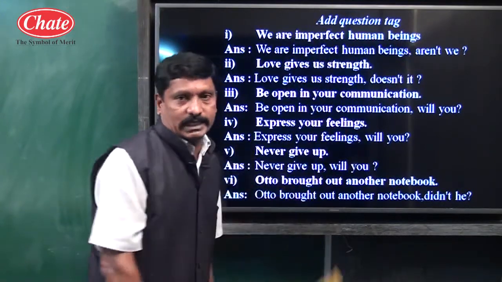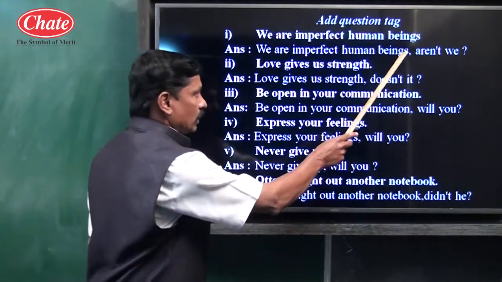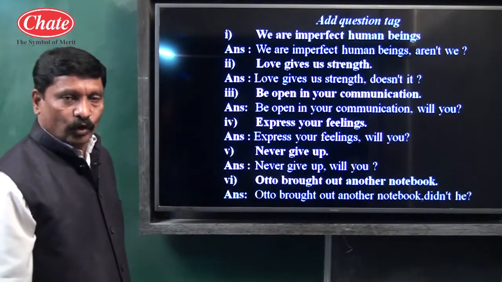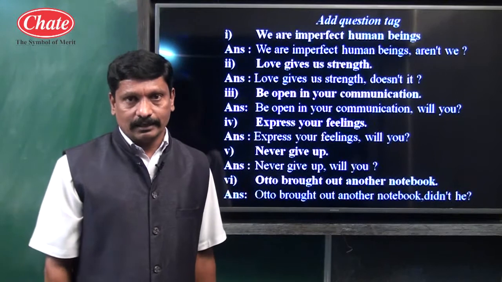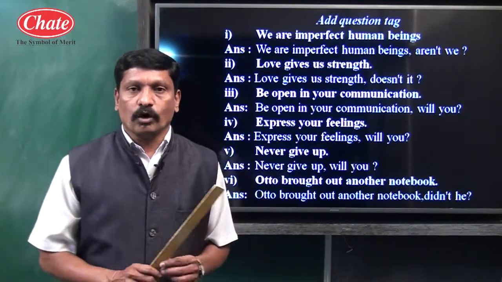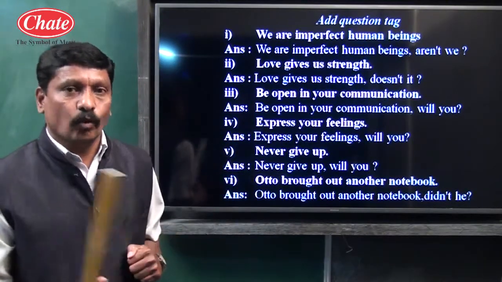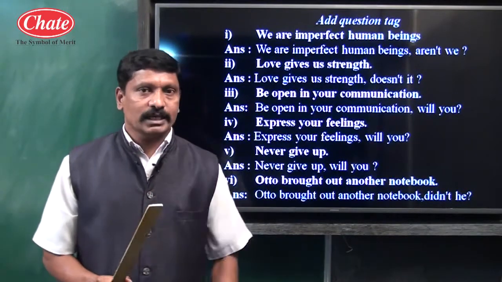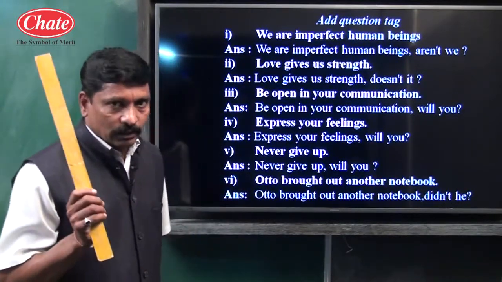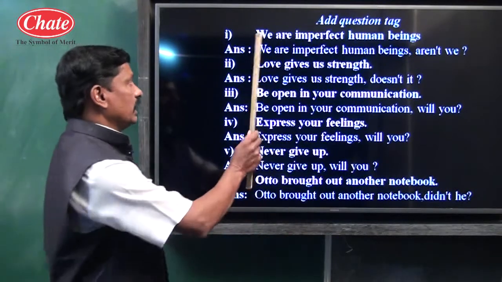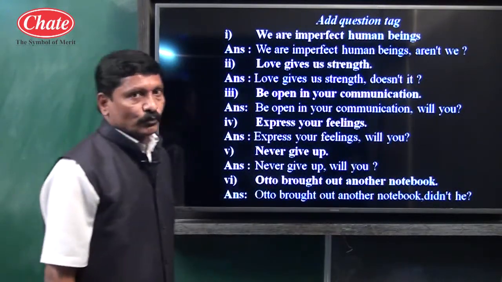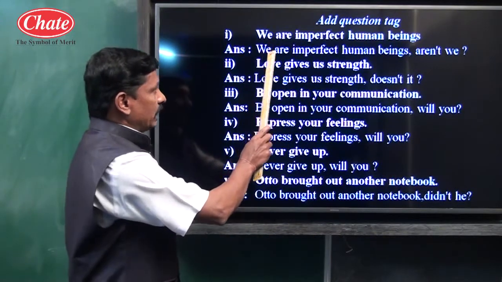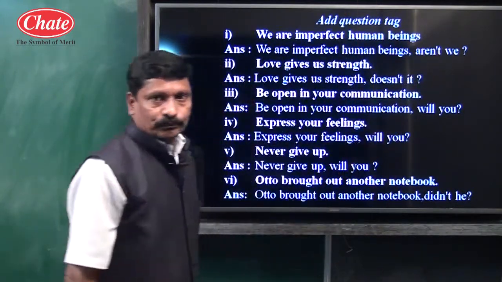Here a comma is given. Don't forget to give a comma. Then for a question tag, three things are needed. I will repeat once again, children. For adding a question tag, three things are needed. For a noun, use a pronoun. Here we is given, so we itself is the pronoun, no problem. If the given sentence is affirmative, the tag should be negative.